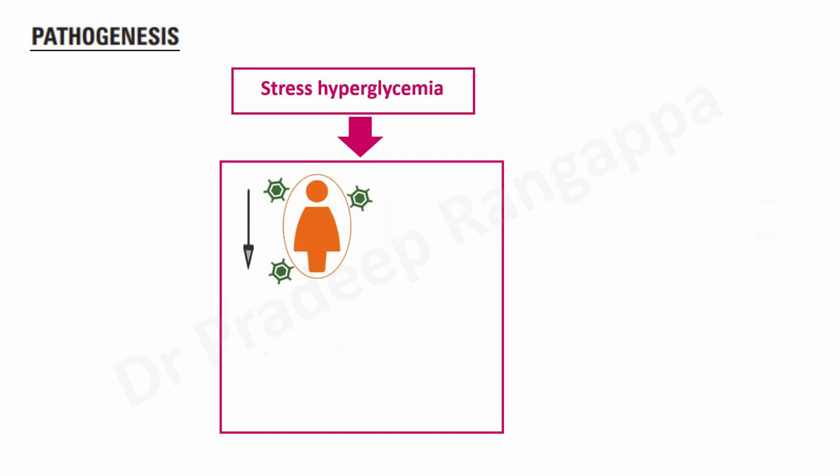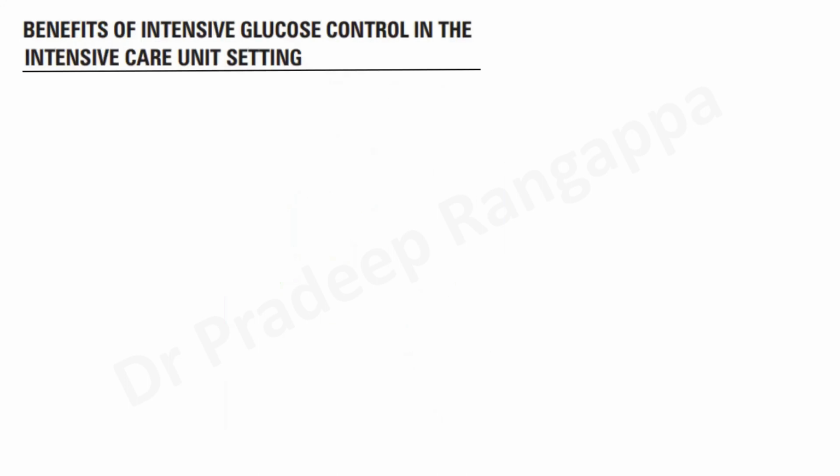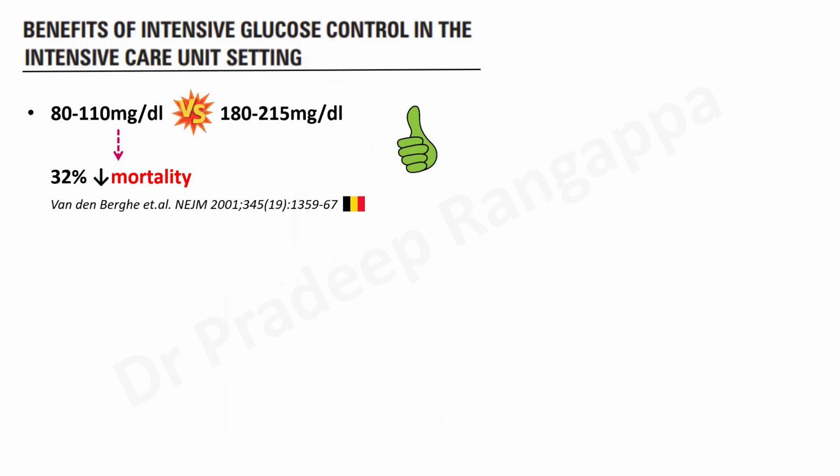And this stress hyperglycemia, which happens within the ICU, leads to reduced immune function of the individual, and the immune homeostasis gets affected. This can lead to reduced wound healing in the critically ill, endothelial dysfunction, a procoagulant state and so on and so forth. And there is an increase in the inflammatory markers. So this is, in essence, the whole pathogenesis of hyperglycemia that manifests in the ICU. So now we'll move to benefits of intensive glucose control in intensive care.